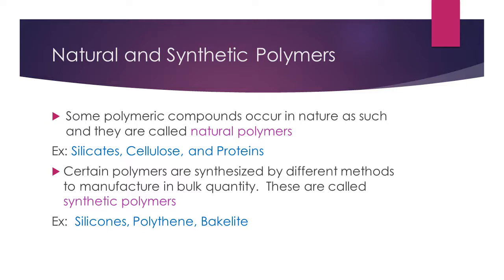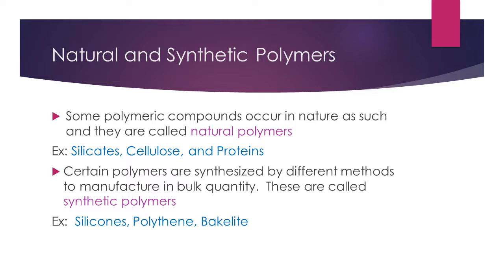Natural and synthetic polymers. Some polymeric compounds occur in nature as such and they are called natural polymers. That is, there will not be any additional molecules, but they occur as such in nature. Say for example, cellulose is a natural polymer. Proteins are also a type of polymer.